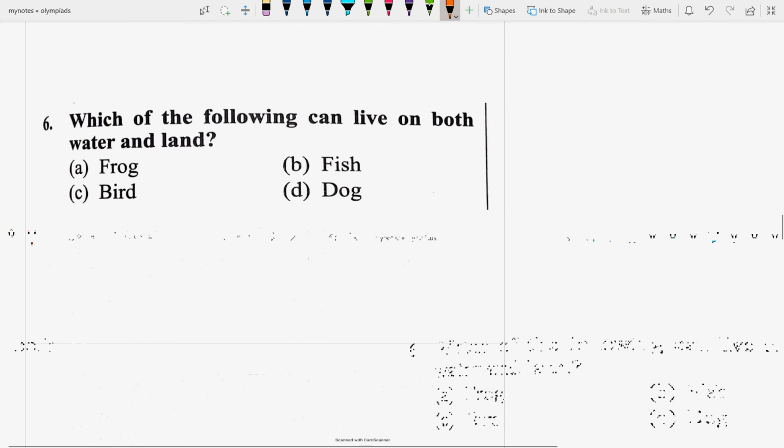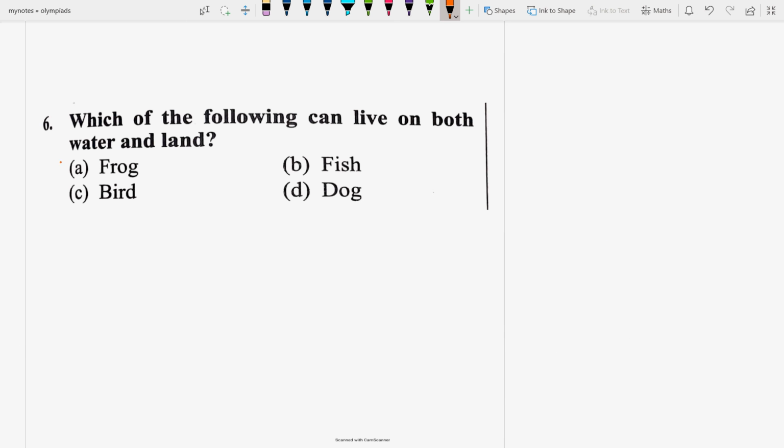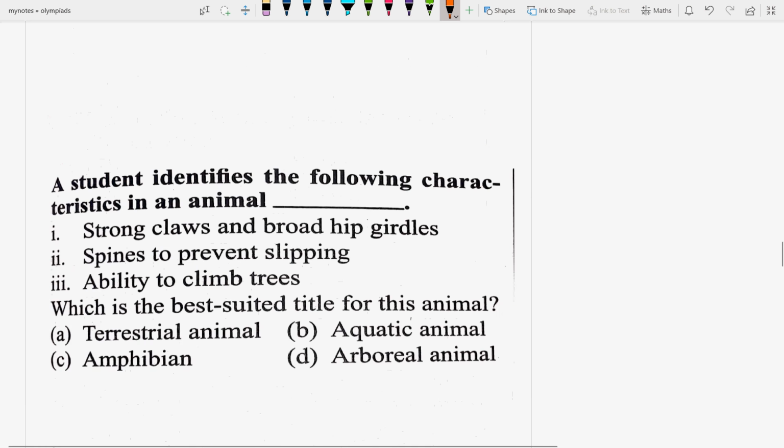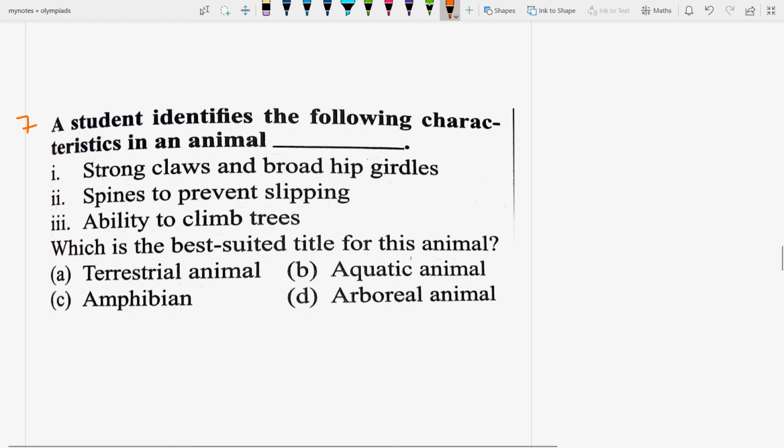Next is: which of the following can live on both water and land? This is very true. This is frog because it is an amphibian. Next, seventh question. A student identifies the following characteristics in an animal: strong claws and broad hip girdles, spines to prevent slipping, ability to climb trees. Which is the best suited title for this animal? C. The answer will be arboreal animals.